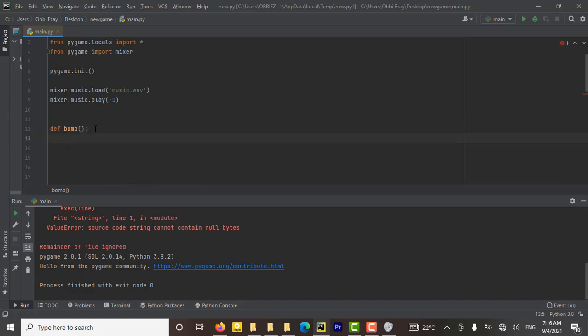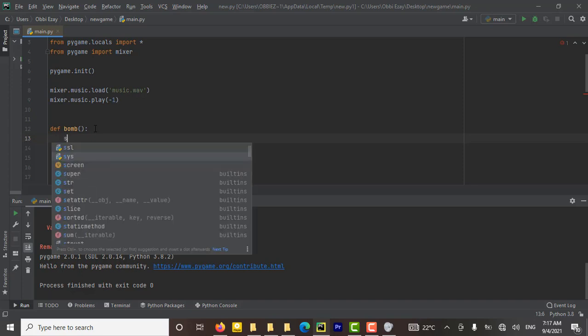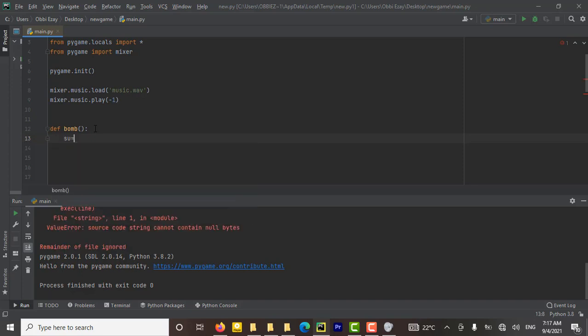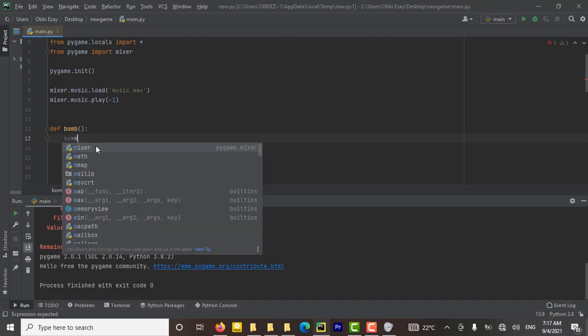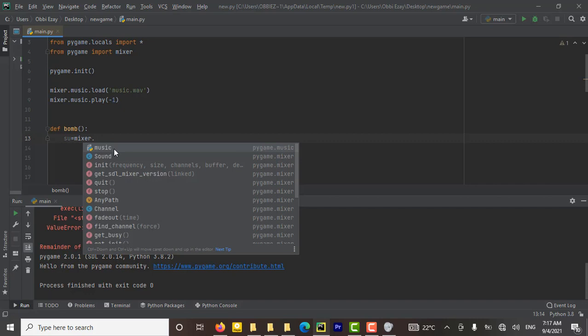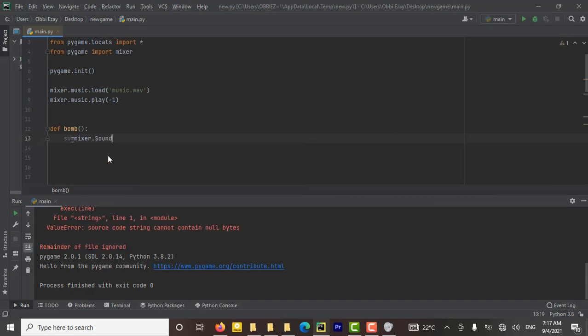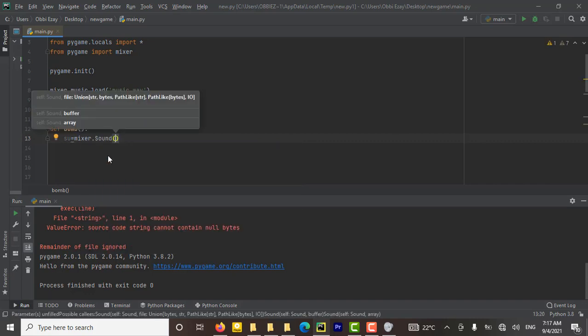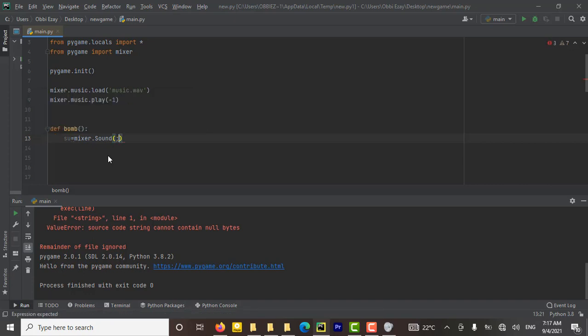So here what we do is we define a variable. Let's just say su equals mixer.sound, the name of the sound.